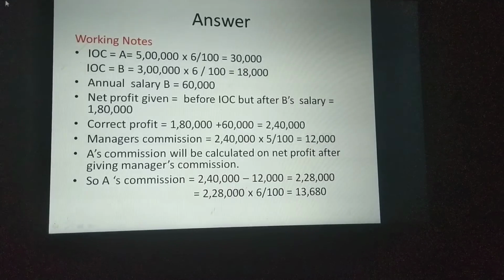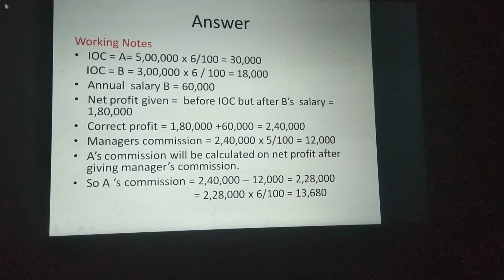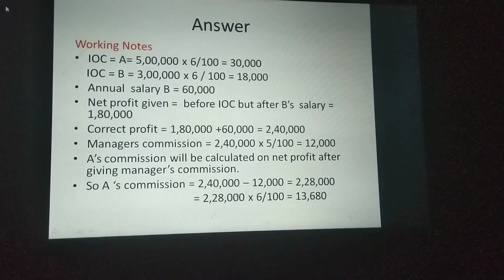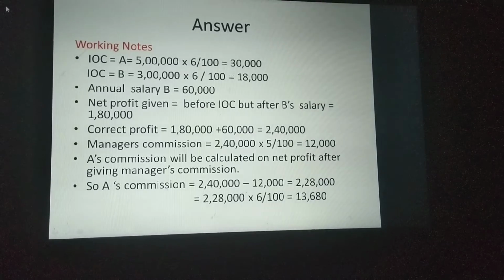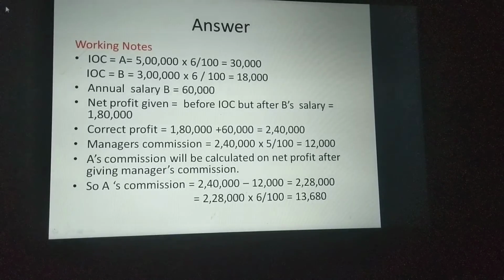So it will come 13,680. I hope you understood. No? Any charge against item is there, you calculate and you have to deduct it from the available profit. Then only you calculate any items related to the partners. That is the meaning. Okay.